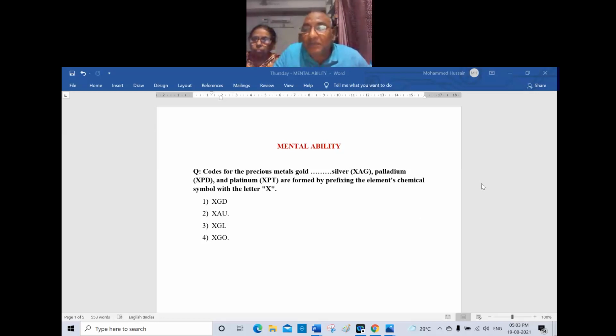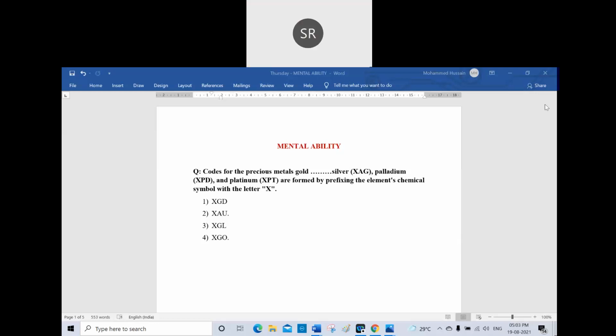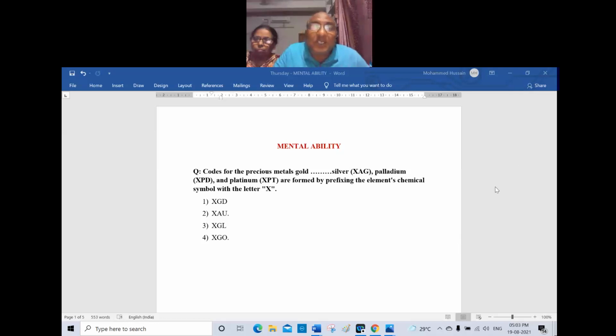Participants, did you understand the question first? Let me know. Say yes or no. We have to identify the code of gold. I'm asking the participants, but they are just keeping quiet. I want to ask what code can be used for gold among the 4 choices: 1 XGD, 2 XAU, 3 XGL, 4 XGO.